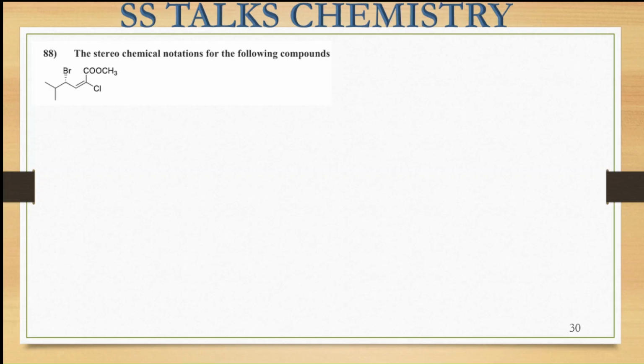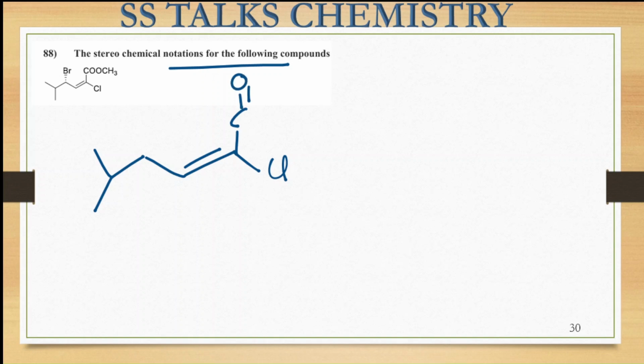We have to find the stereochemical notation for the following compounds. That means we have to find the configurations around this, right? So here, this particular molecule we are having, here is this Cl and here is this ester group present, C double bond O and this OCH3, and here is this Br group. So this carbonyl carbon is going to be carbon 1, this is carbon 2, this is third, and this is fourth. Around the second carbon, we will be getting the E/Z configuration, and around the fourth carbon atom, we will be seeing the R/S configuration, right?